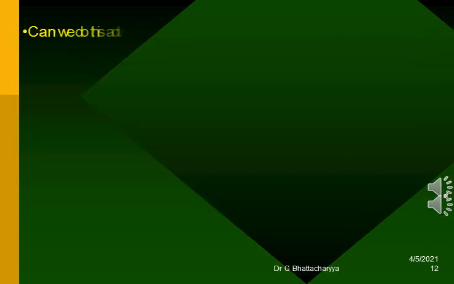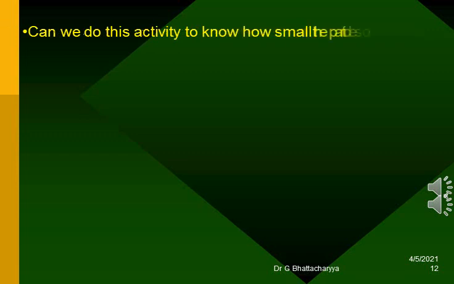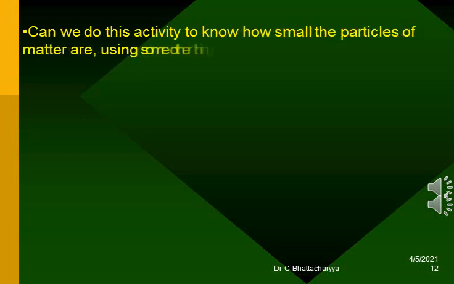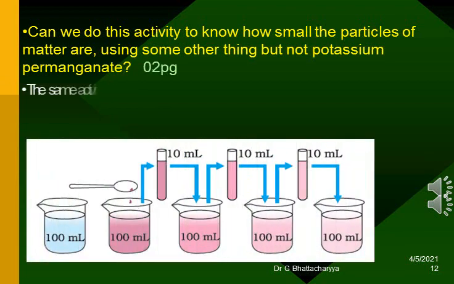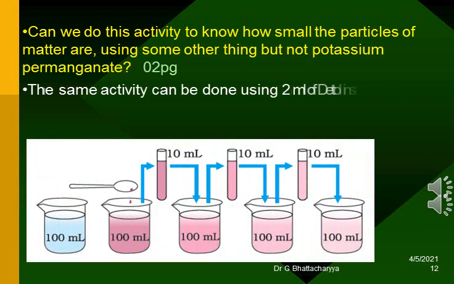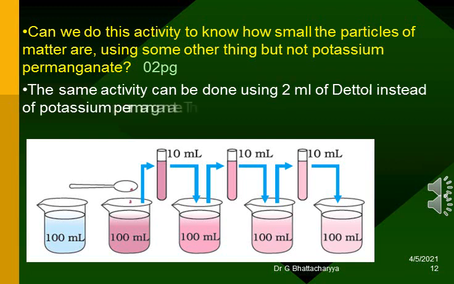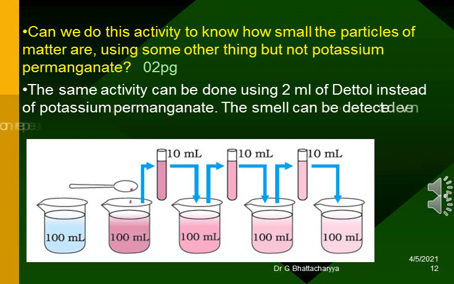Can we do this activity to know how small the particles of matter are, using some other thing but not potassium permanganate? The same activity can be done using 2 milliliters of Dettol instead of potassium permanganate. The smell can be detected even on repeated dilution.